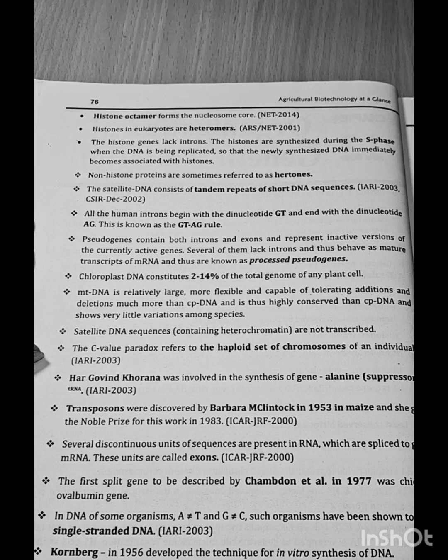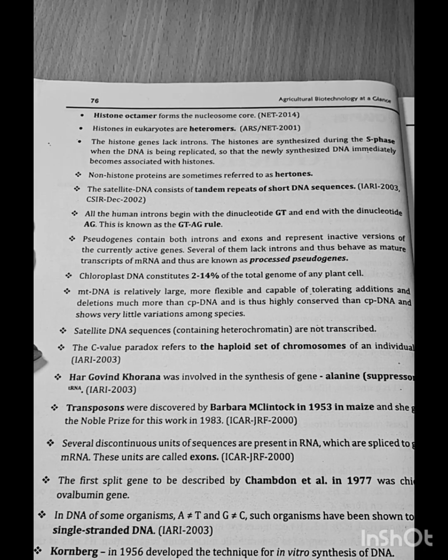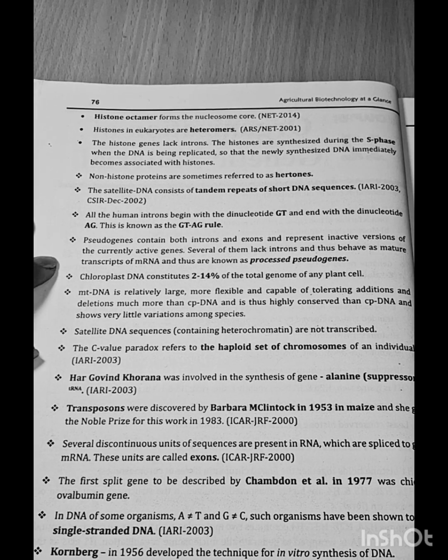Chloroplast DNA constitutes 2 to 14% of the total genome of any plant cell. Mitochondrial DNA is relatively large, more flexible, and capable of tolerating additions and deletions much more than chloroplast DNA, and is thus more highly conserved than chloroplast DNA and shows very little variation among species. Satellite DNA sequences are not transcribed, that is, they are heterochromatin. The C-value paradox refers to the haploid set of chromosomes of any individual.